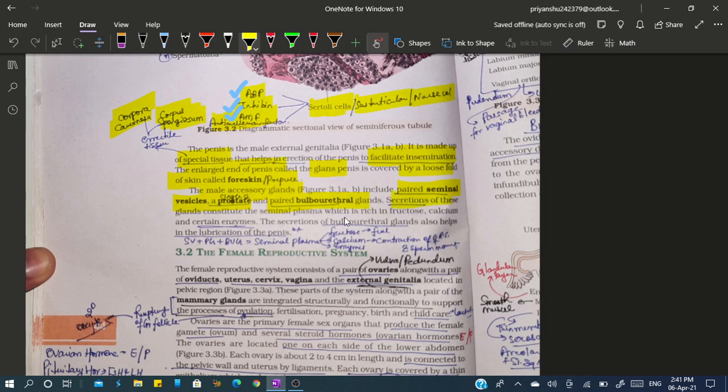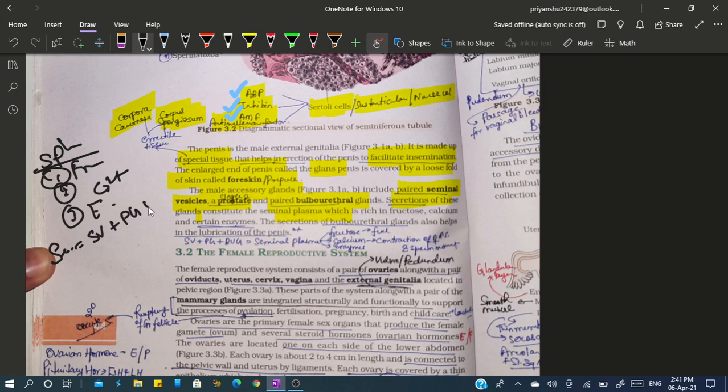Now secretions of these glands contribute the seminal plasma, which is rich in what? This seminal plasma is rich in fructose, calcium ion, and certain enzymes, and the secretion of bulbourethral gland will also help in lubrication. Now seminal plasma is the secretion of seminal vesicle plus prostate gland plus bulbourethral gland.